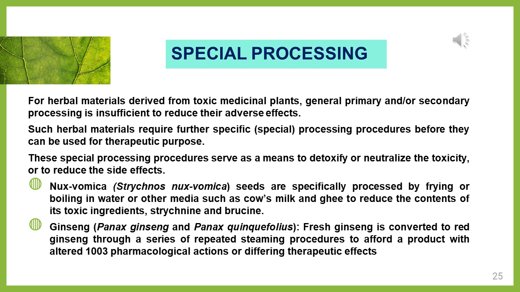These two indole alkaloids are very toxic. To reduce the toxicity, the Nux vomica seed will be boiled in water or other media like cow's milk, or stir frying will be done.